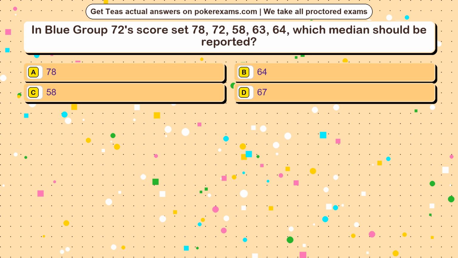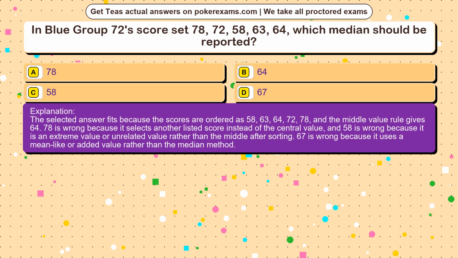The correct answer is option. The selected answer fits because the scores are ordered as 58, 63, 64, 72, 78, and the middle value rule gives 64. 78 is wrong because it selects another listed score instead of the central value, and 58 is wrong because it is an extreme value or unrelated value rather than the middle after sorting. 67 is wrong because it uses a mean-like or added value rather than the median method.